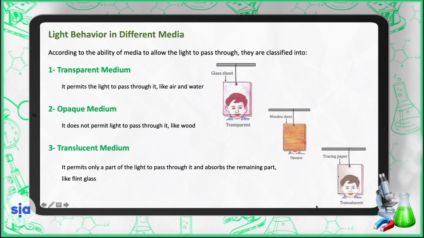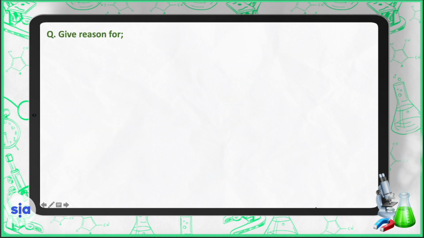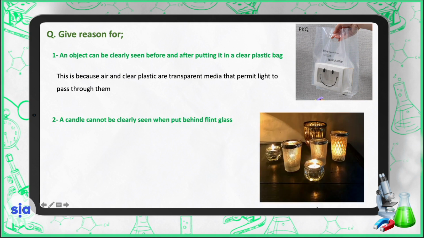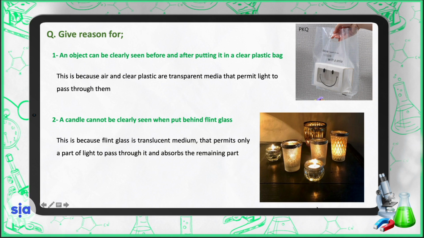Translucent medium permits only a part of the light to pass through it and absorbs the remaining part, like flint glass. Now give reason for. An object can be clearly seen before and after putting it in a clear plastic bag. This is because air and clear plastic are transparent media that permit light to pass through them. A candle cannot be clearly seen when put behind flint glass. This is because flint glass is a translucent medium that permits only a part of light to pass through it and absorbs the remaining.